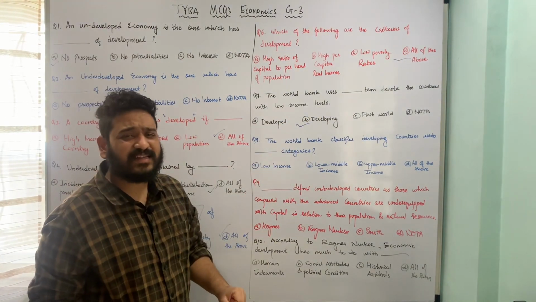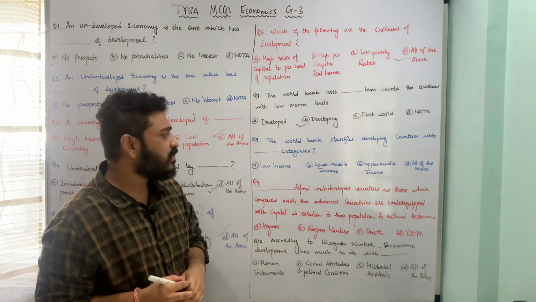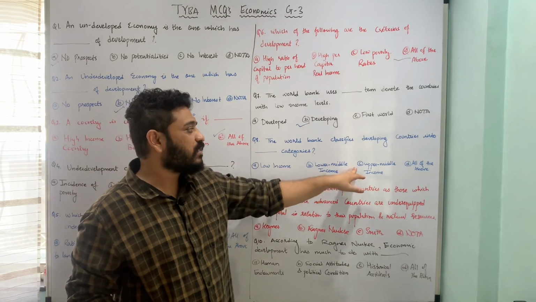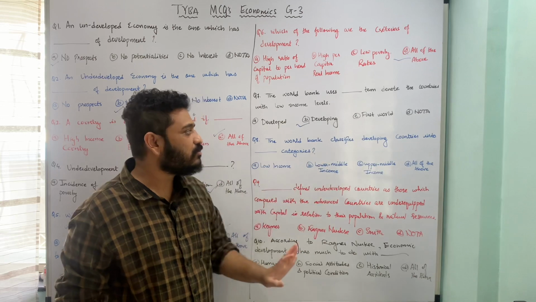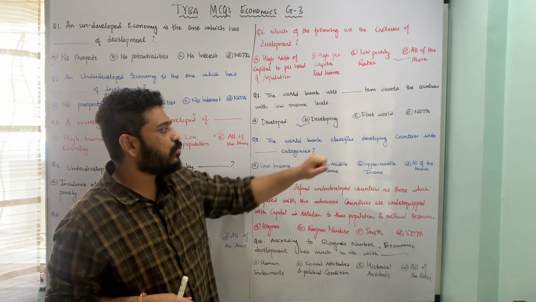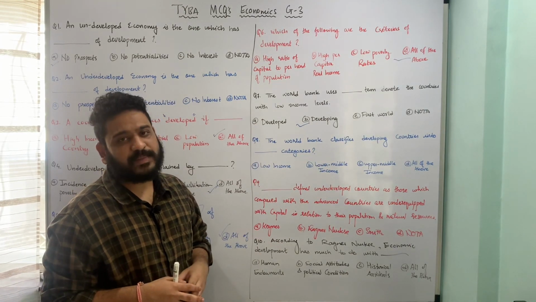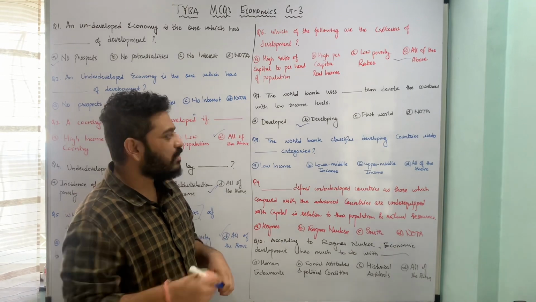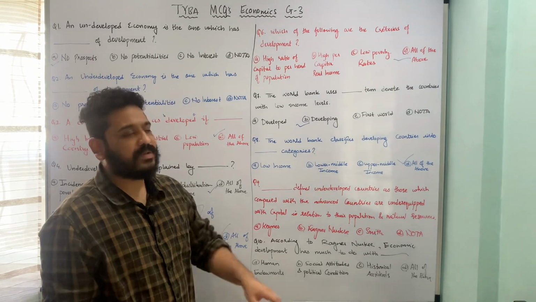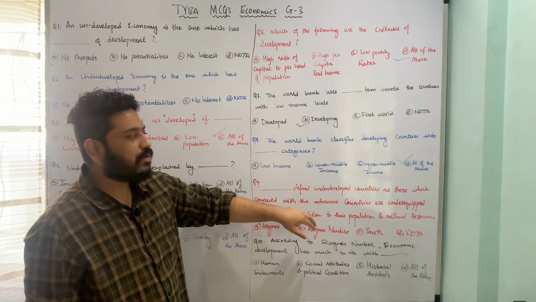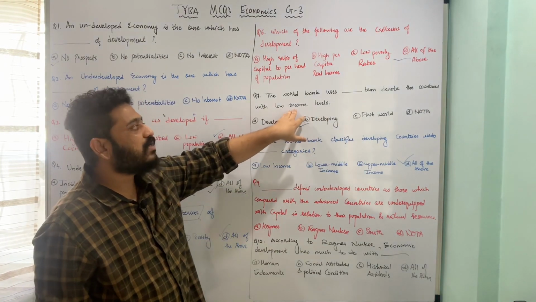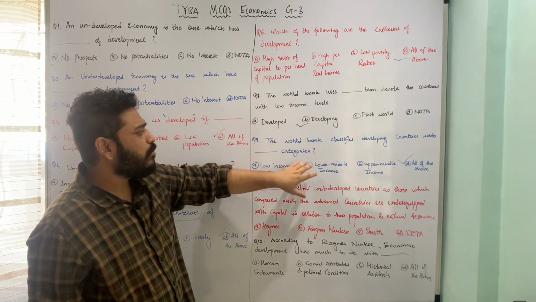Let us now look at the categories in which the World Bank classifies developing countries, whether it is A, low income countries, B, lower middle income countries, C, upper middle income countries, or D, all of the above. So here whenever we look at the World Bank country classification, you will see all these three things in relation to the categorization of developing countries, and therefore option D, all of the above, is correct. That means the World Bank classifies developing countries into low income countries, lower middle income countries, and upper middle income countries. The developing countries are also termed as low income level countries by the World Bank. I hope both these questions are clear.